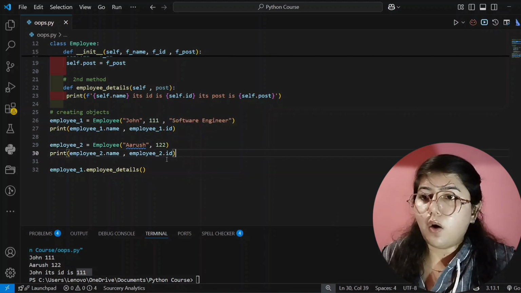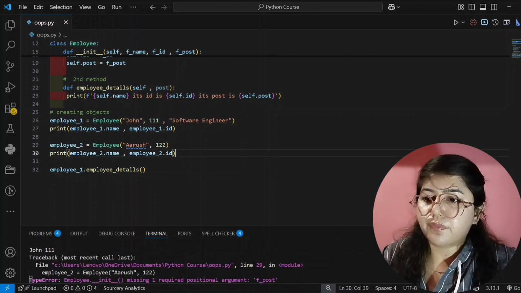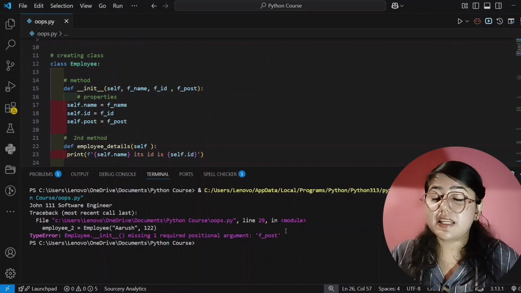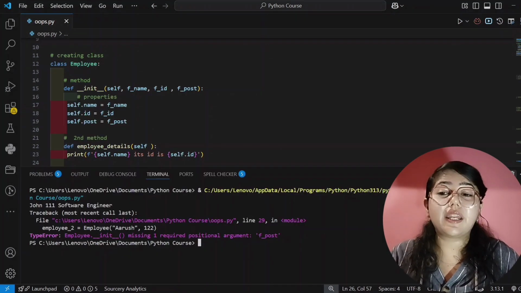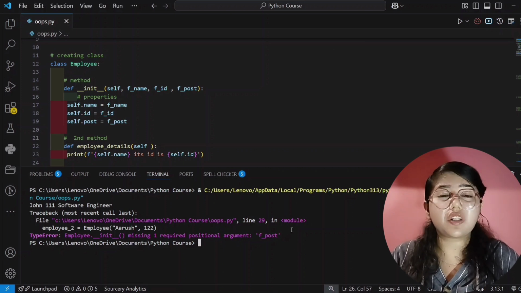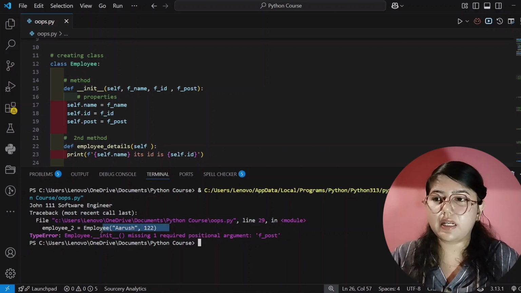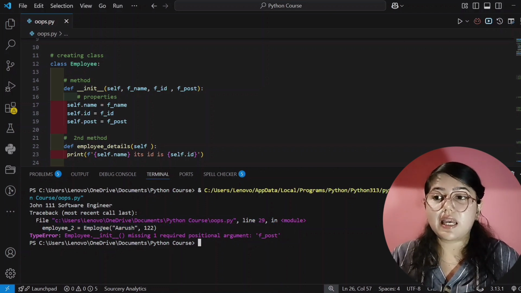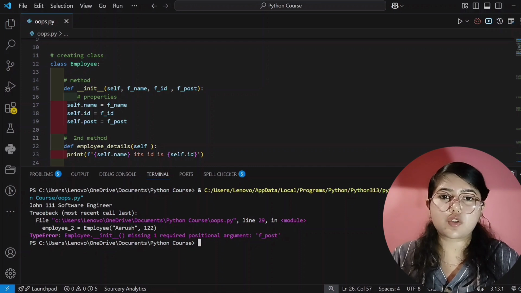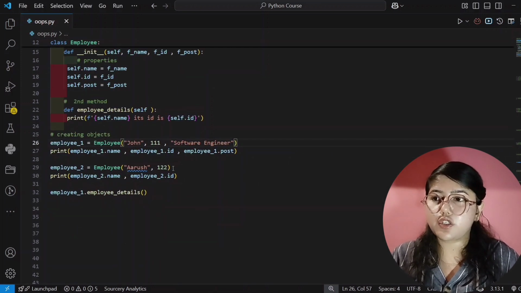Okay, and now I will run this code. See here, it's showing error. Why it's showing error? Now I will teach you how to see on which line the error is showing and what is the reason. See here, it's showing line 29. On which line it's showing error, that is employee 2, employee Arush 122. So let's see. Yes, it's showing at this line 29, right?